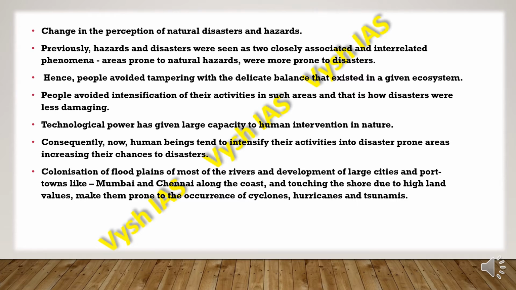Some of it can be in the form of colonization of floodplains of most of the rivers, and development of large cities and port towns like Mumbai and Chennai along the coast, also touching the shore due to high land values. All this will make them prone to the occurrence of cyclones, hurricanes and tsunamis.